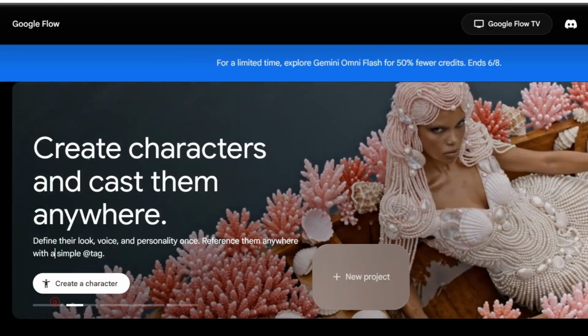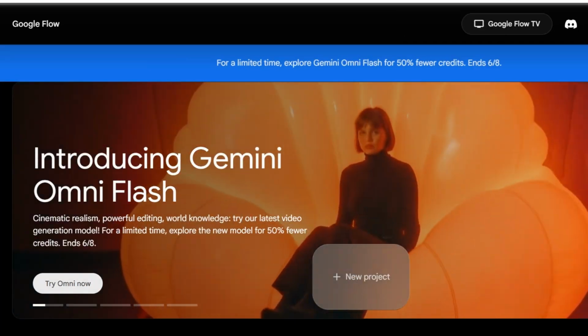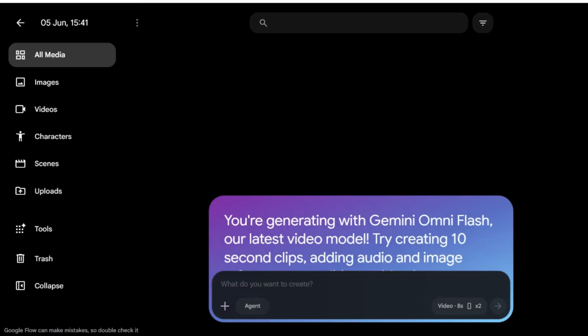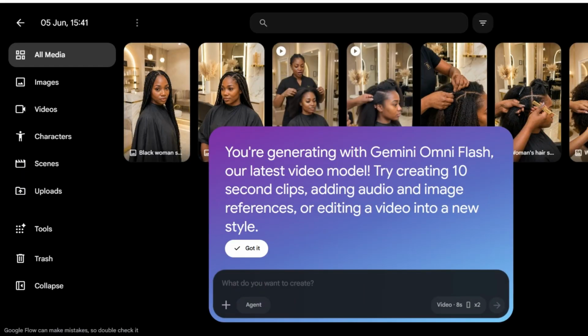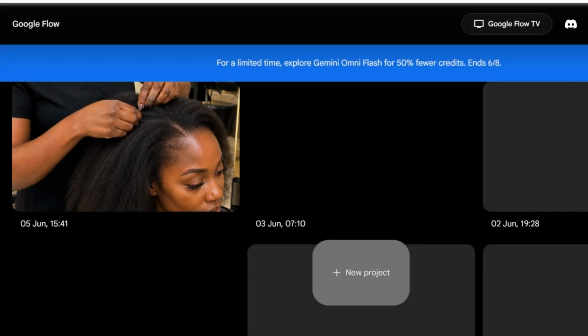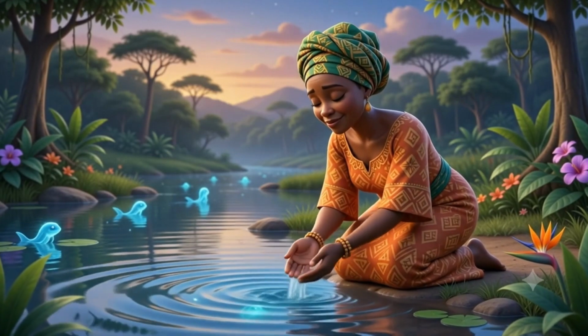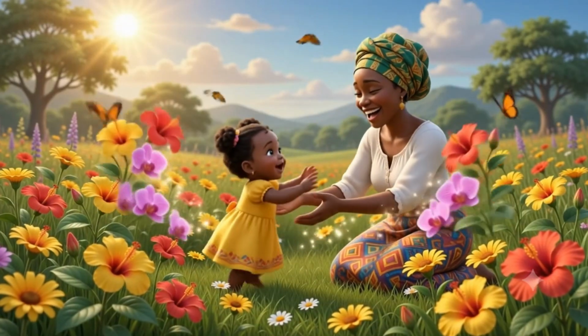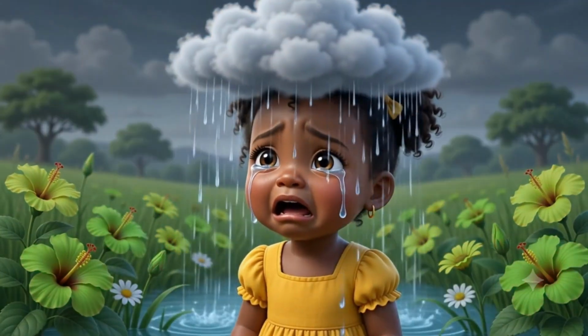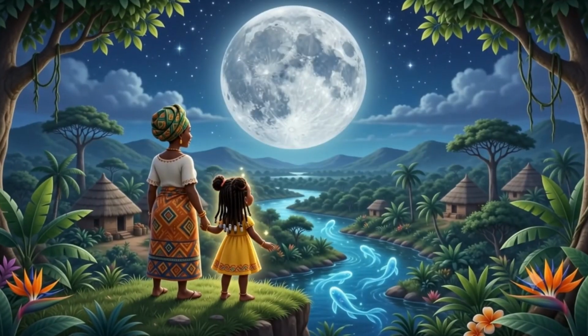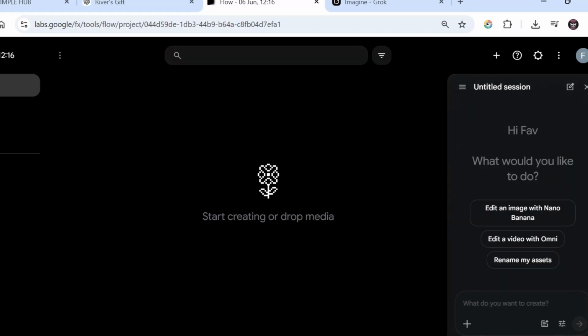When you come on the Flow interface, you can click on try Omni now. When you click on that, it will bring you to the interface, or you can continue to chat with the agent here. Or when you're on your Flow interface, you go back and click on new project. Then you will see it on the right hand side here.